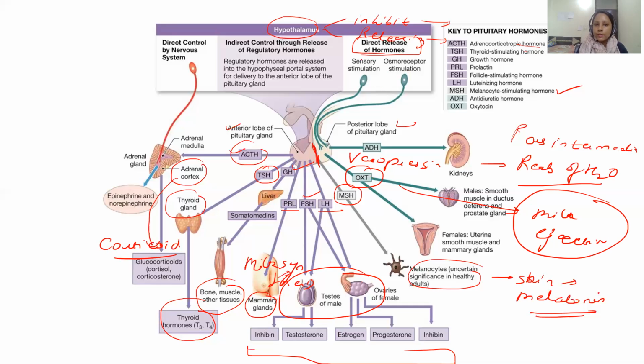Here, another thing that we need to understand is the direct neural regulation of the hormone from the hypothalamus. The hypothalamus only and only produces two hormones, ADH and oxytocin, which are synthesized by the hypothalamus, stored in the pituitary, and then released. So these two hormones, ADH and oxytocin, are under direct neural regulation of the hypothalamus. So this is an important slide because it shows all the hormones and their corresponding targets, and how they are controlled by the hypothalamus and the pituitary gland.